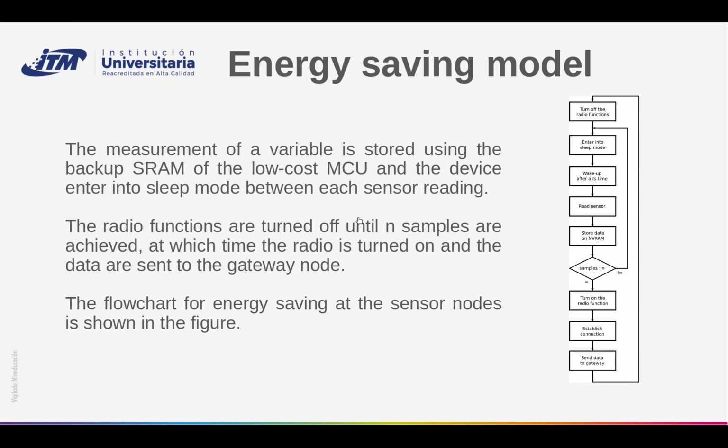The measurement of a variable is stored using the backup SRAM of the low-cost MCU, and the device enters into sleep mode between each sensor reading. The radio functions are turned off until N samples are achieved, at which time the radio is turned on and the data are sent to the gateway node. The flowchart for energy saving at the sensor nodes is shown in the figure.